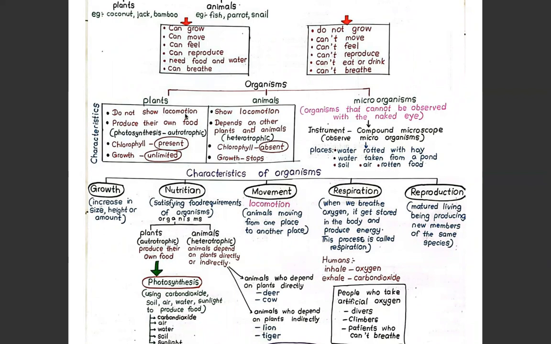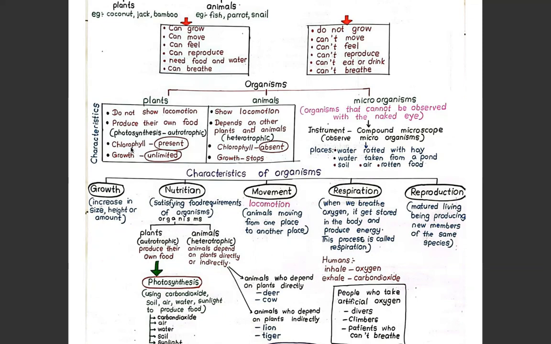Animals moving from one place to another place. So plants can't move from one place to another place. They produce their own food. We call it photosynthesis. So plants which produce their own food are known as autotrophic. We call them autotrophic plants.